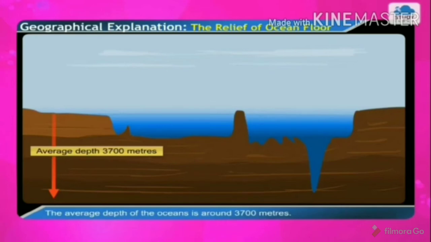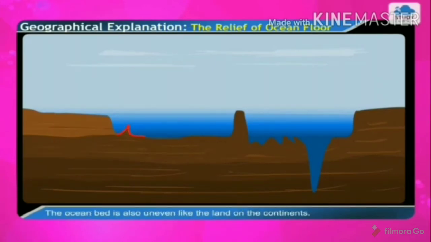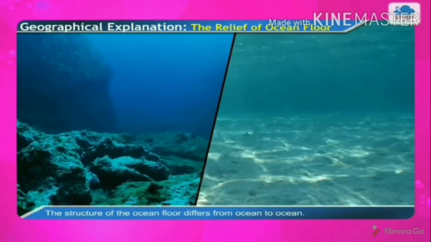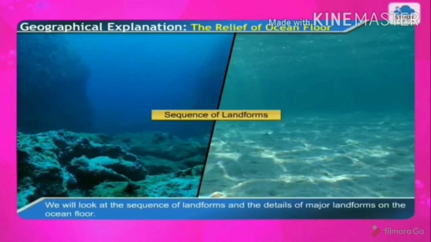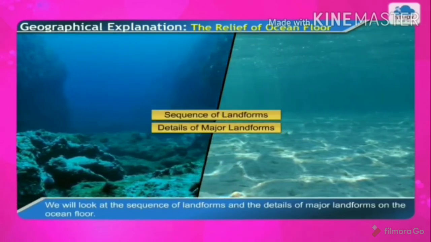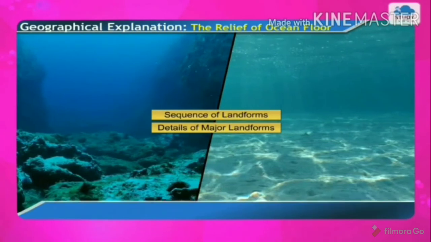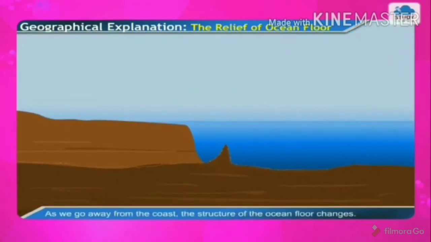The average depth of the oceans is around 3700 meters. The ocean bed is also uneven like the land on the continents. The ocean floor relief consists of all submerged landforms. The structure of the ocean floor differs from ocean to ocean. We will look at the sequence of landforms and the details of major landforms on the ocean floor.